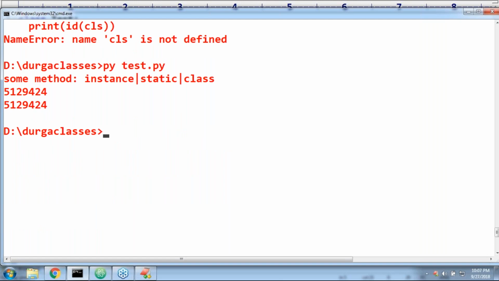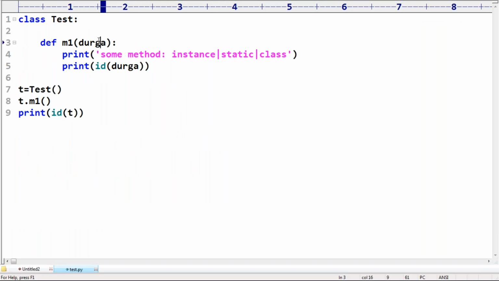Yes, correct. Here, the first argument in the instance method is like `this` in Java. If any person is coming from a Java background, what does `this` mean? It means the current object in Java. But anyway, in Python, observe that.